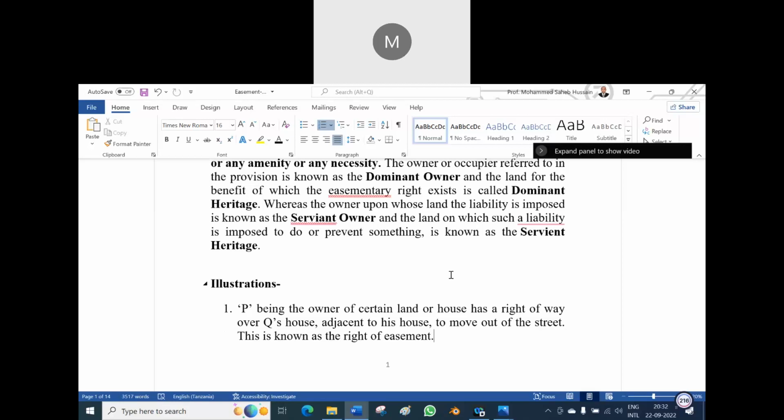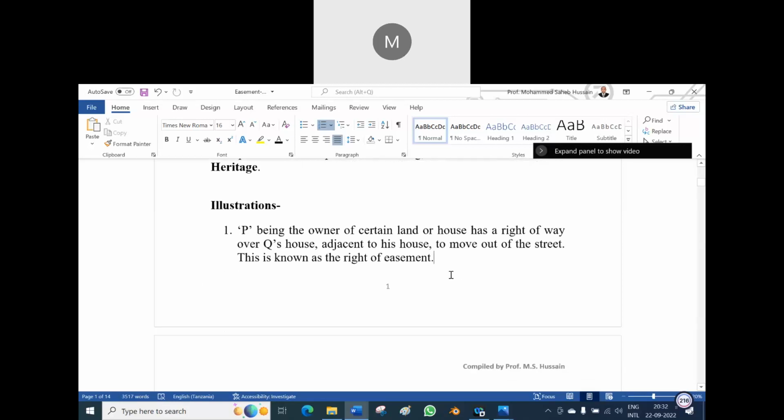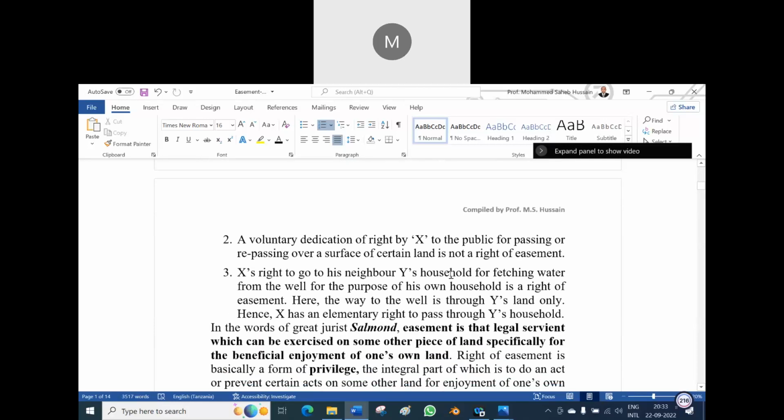Always, one thing is very much clear. A person who is enjoying is called dominant heritage. The other, on whose property they are enjoying, the property of somebody else, is the servient heritage, and the owner is the servient owner. So that way you have to remember it. Is it clear?